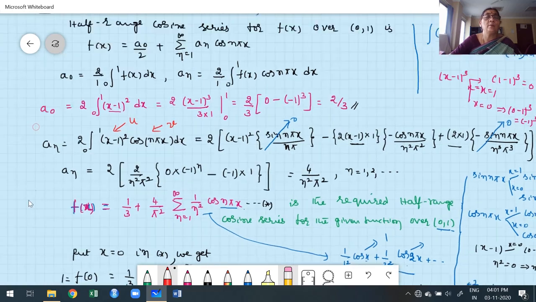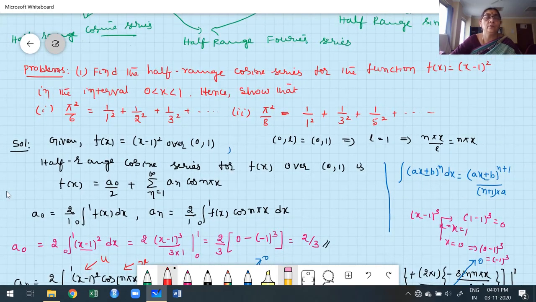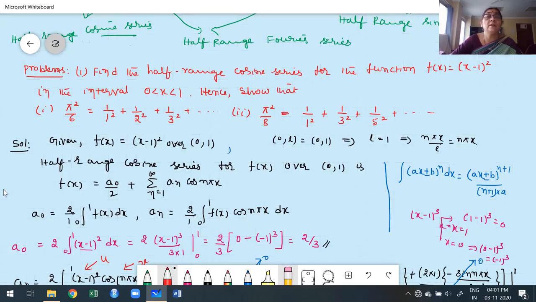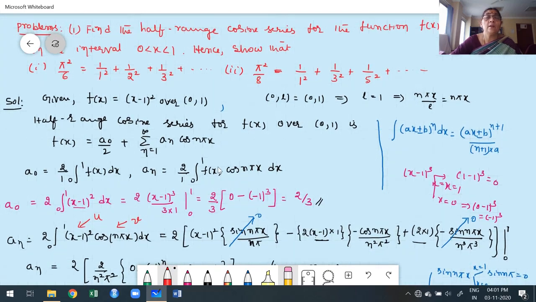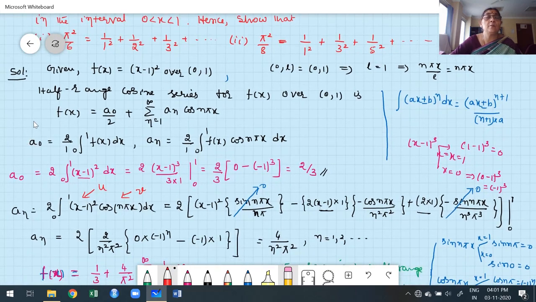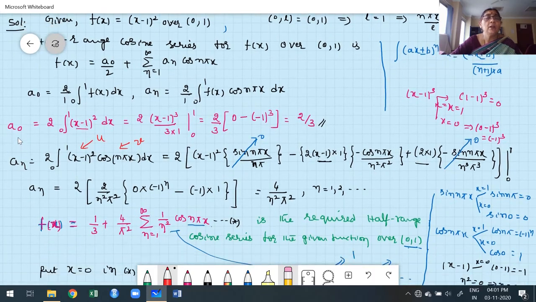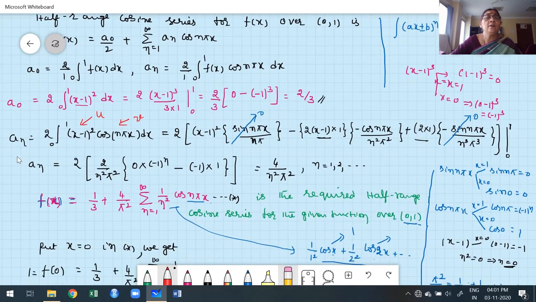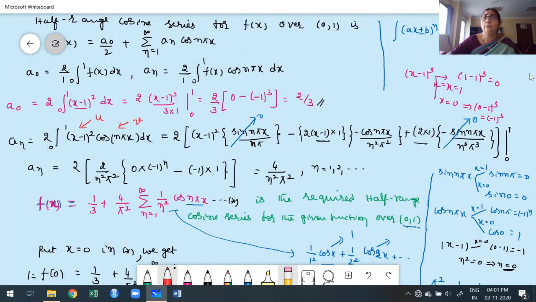Before going to wind up the class, again I have to go through a glance within a few seconds. Half-range Fourier cosine series means, in the half-range series, what's our interval? General interval 0 to L, compare with the upper limit of the given interval itself is the value of L, and then you construct the cosine series, which is nothing but the even case formula for a Fourier series, and then you find out A0 and An. While finding A0 and An, I am requesting that you don't expand, using the formula,